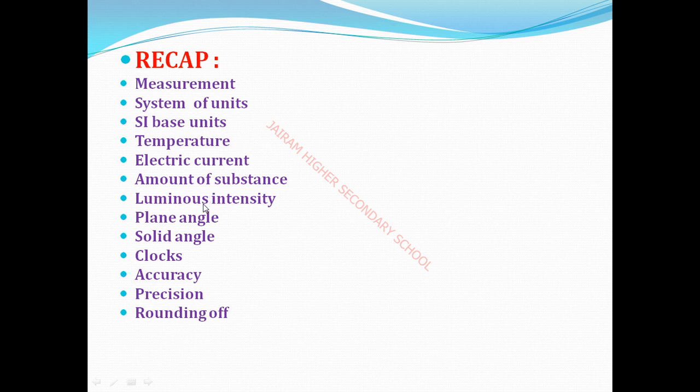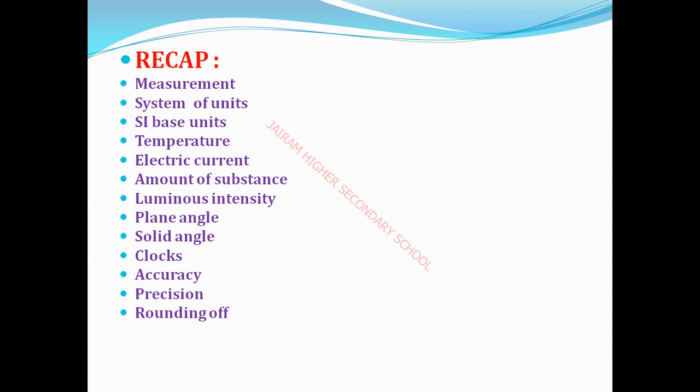Okay, next, luminous intensity. For luminous intensity, we use which instrument? Photometer. Luminous intensity is the power of emitted light by a light source in a particular direction per unit solid angle.